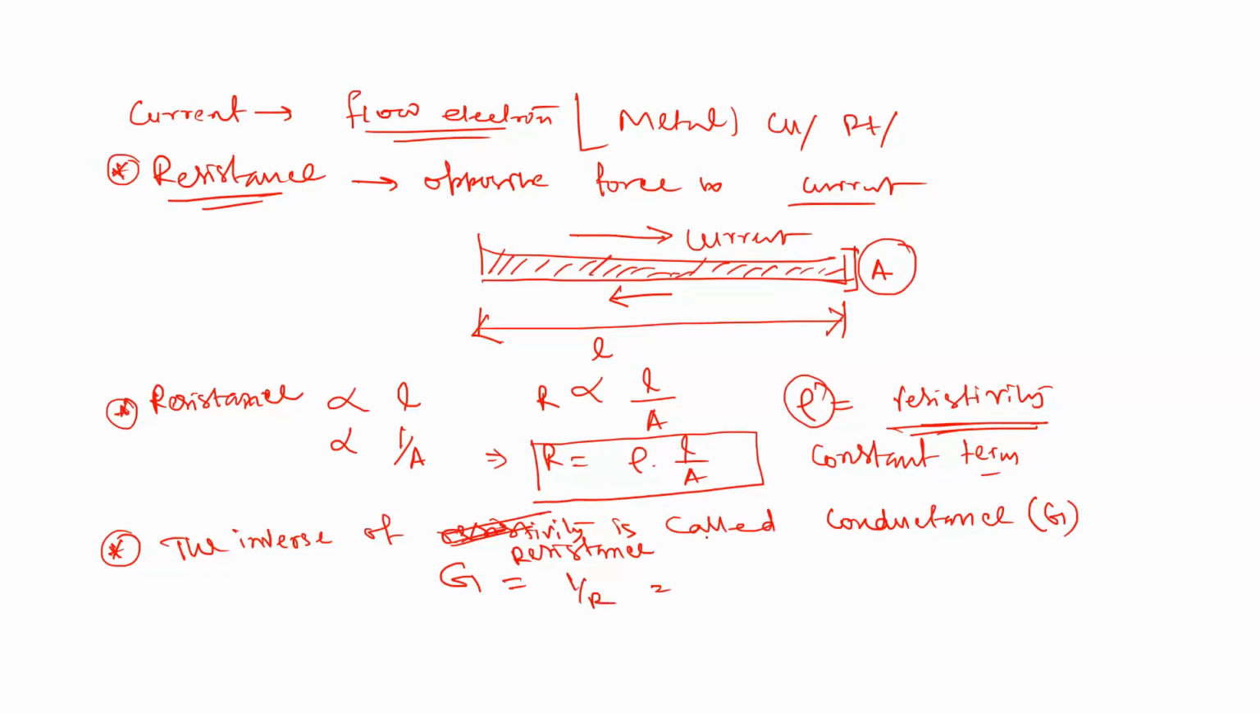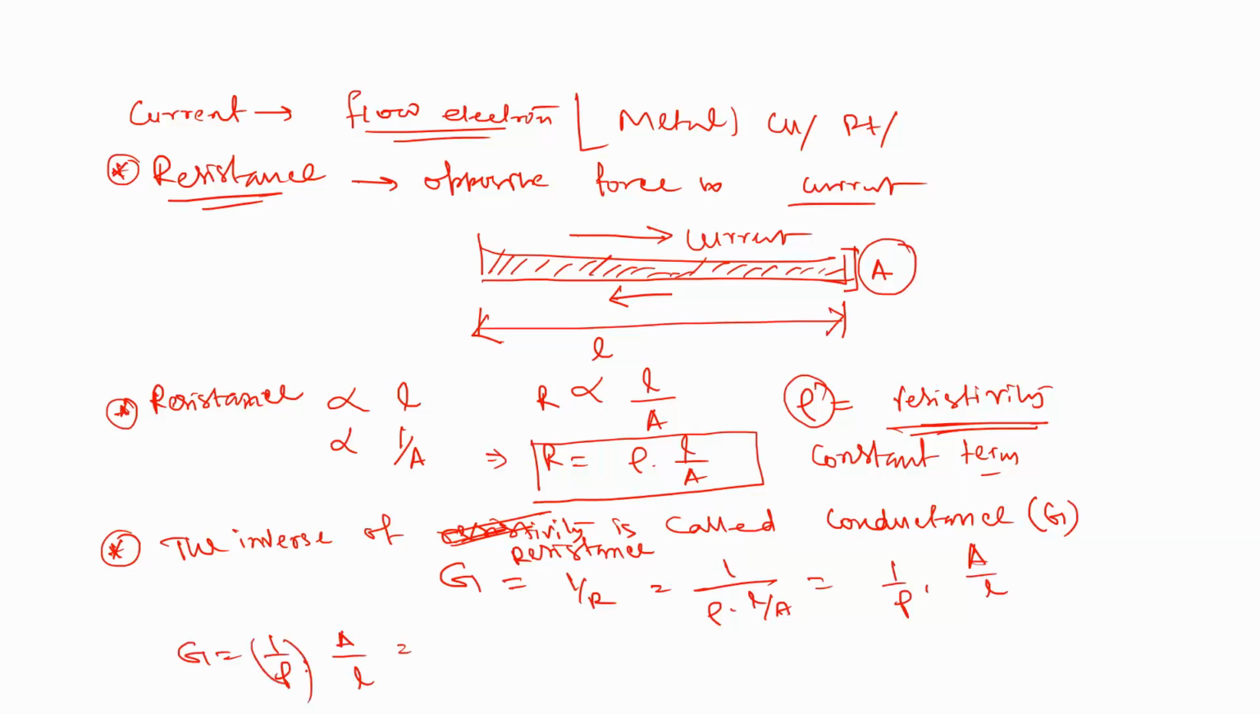We know that R equals rho into L by A. So if we simplify, it is 1 by rho into A by L. The conductance means the inverse of the resistance. So here, G equals 1 by rho into A by L.